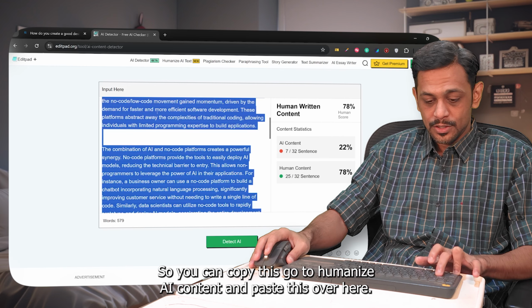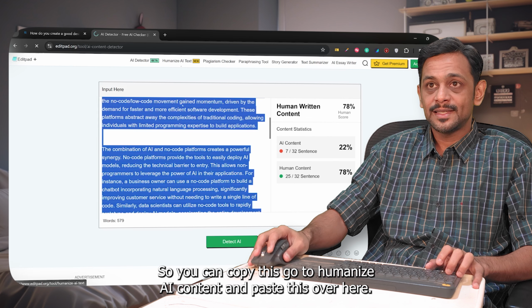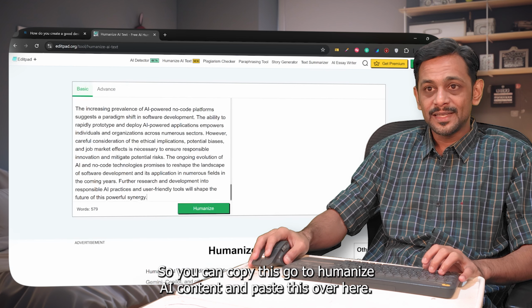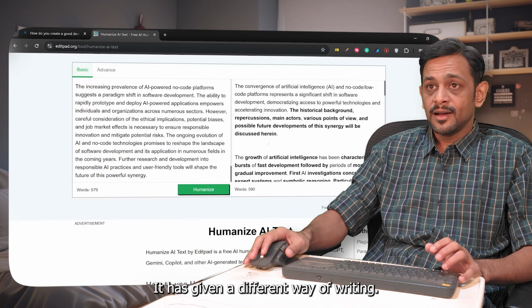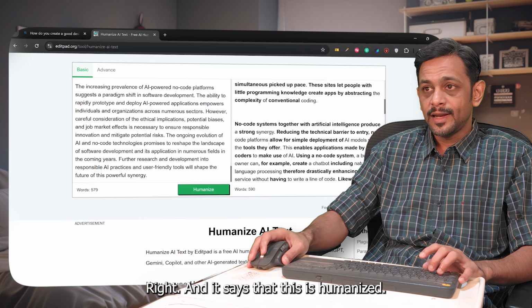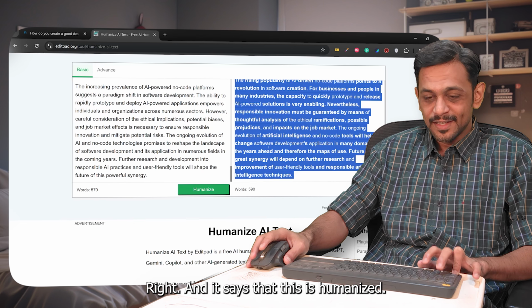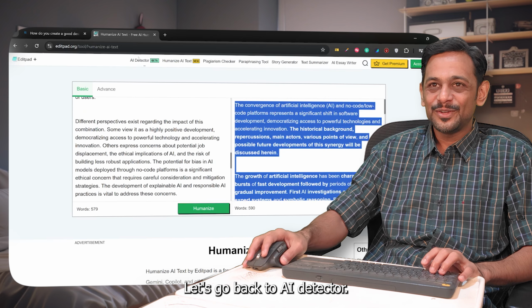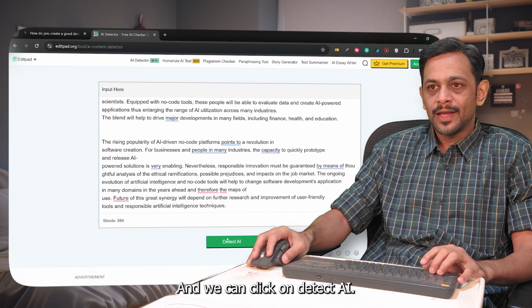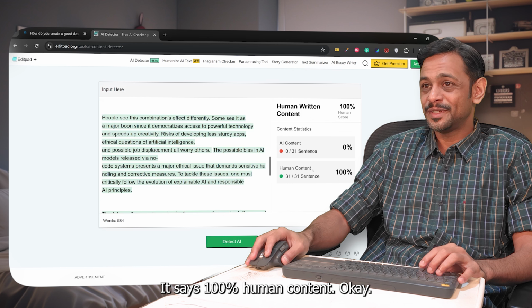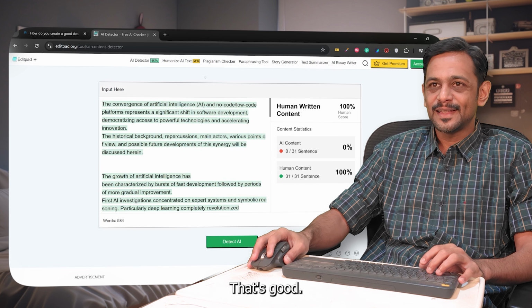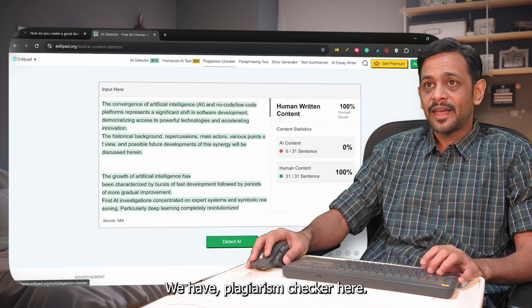Humanize AI content. So you can copy this, go to Humanize AI content, paste this over here and click on Humanize. There you go. It has given a different way of writing, right? And it says that this is humanized. So let's copy this. Let's go back to AI Detector and we can click on Detect AI. And there you go. It says 100% human content. Okay, that's good. We have plagiarism checker here.